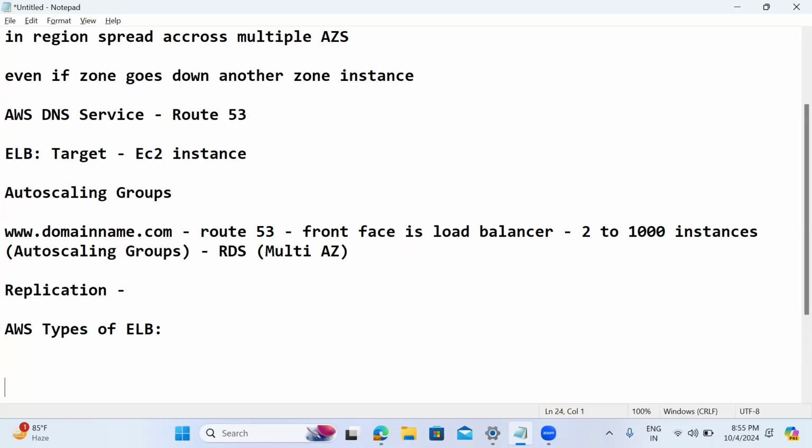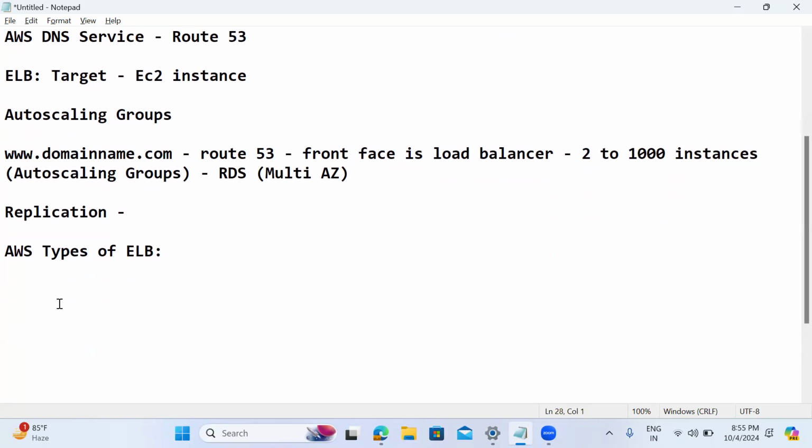We'll discuss what the types of load balancers are. Everyone should be able to tell the types of load balancers. In AWS, we have 4 types of load balancers. The E stands for elastic load balancers. The first one is the classic load balancer. This is called the old generation load balancer, and AWS has already declared end of life for this load balancer. What that classic load balancer is we'll discuss, but anyhow today we are not going to use the classic load balancer.